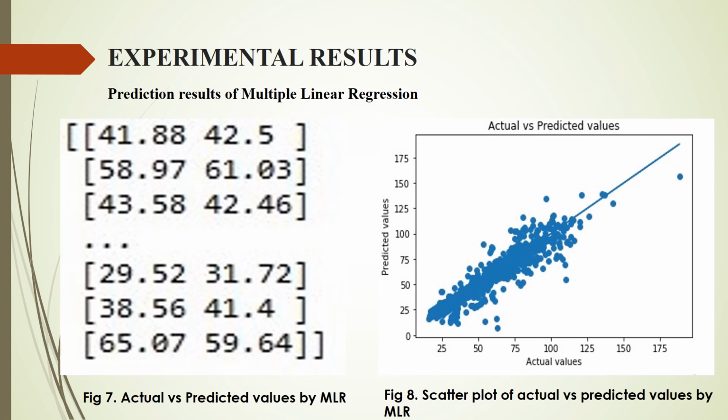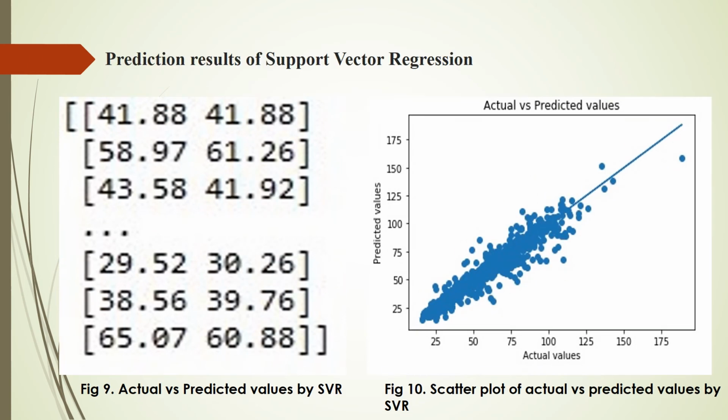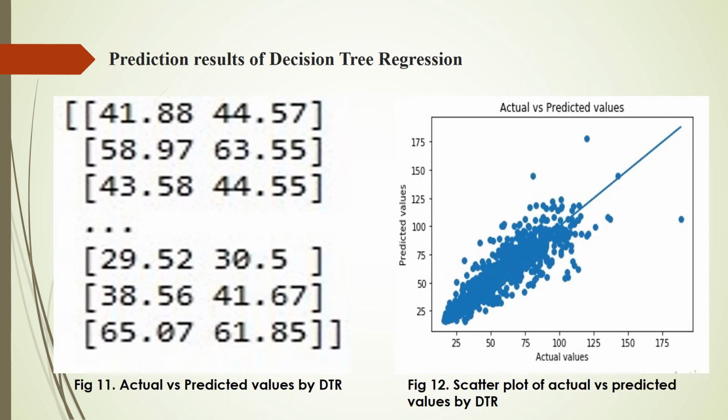Now coming to the next slide, prediction results of support vector regression. Figure 9 shows the actual versus predicted values by support vector regression. And figure 10 shows the scatter plot of actual versus predicted values by support vector regression. As we see in this figure, the maximum number of points are closer to the line and there are very less outliers.